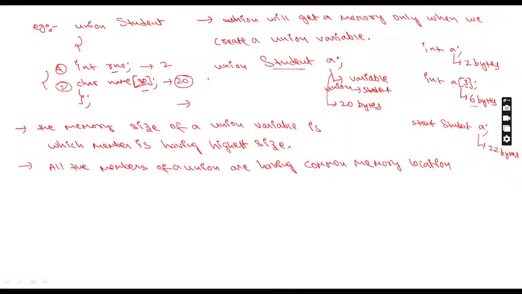If I first enter roll number 100, suppose this is a memory space of 20 bytes. Clear? First I entered the roll number, so the roll number is stored here. After that, if I enter the name Anil, 100 will be removed and Anil will be stored. But in a structure, what will happen? Structure is how many bytes? 22 bytes. Clear, everyone? When I enter the roll number, the space is for the roll number only.